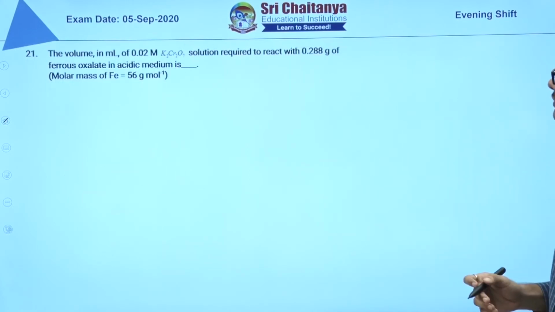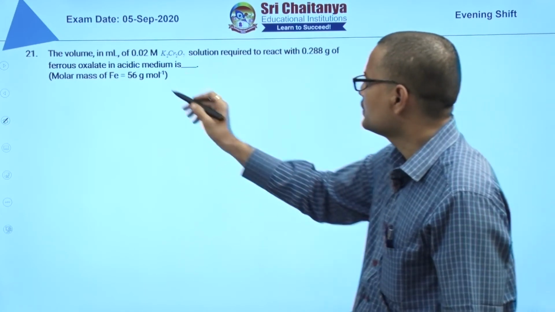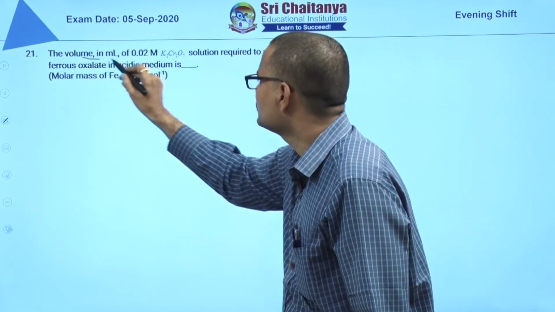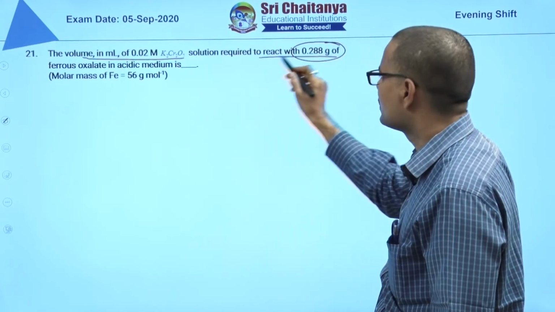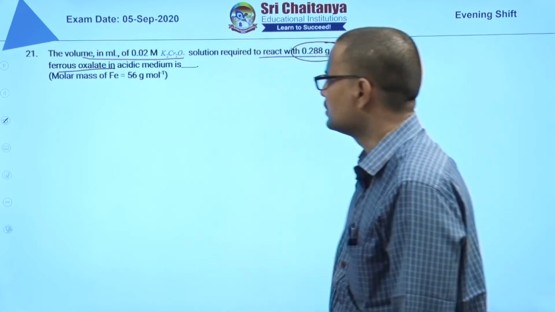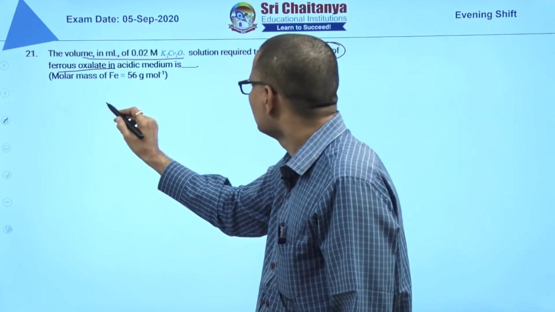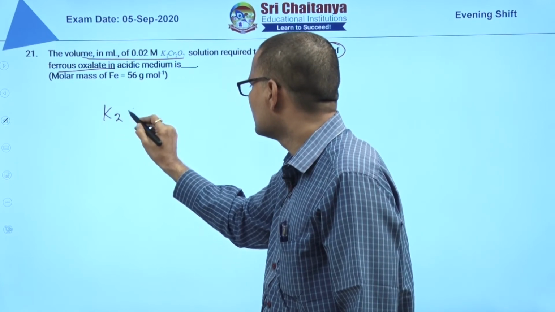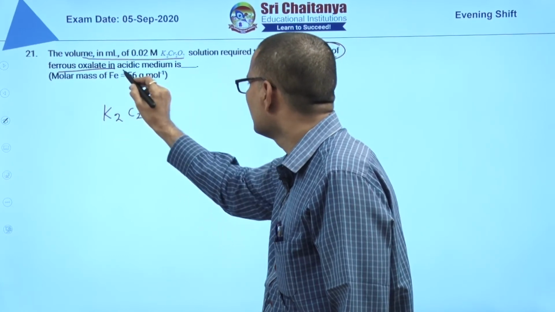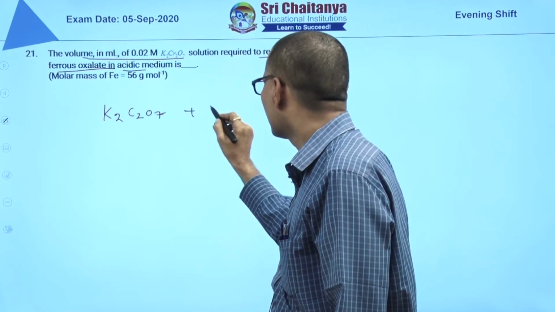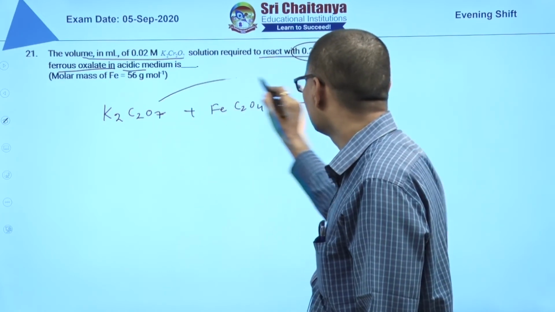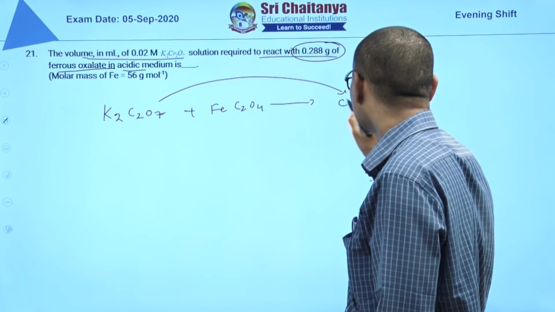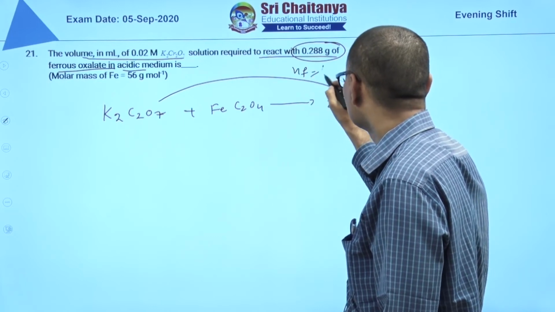Next, question 21. These are integer-type questions. So here, what are they asking us? They are asking how much volume of potassium dichromate is required to react with 0.288 grams of ferrous oxalate in acidic medium. You see, K2Cr2O7, they have given acidic medium, and ferrous oxalate, FeC2O4. K2Cr2O7 converts in acidic medium to Cr plus 3. So the N factor is equal to 6.